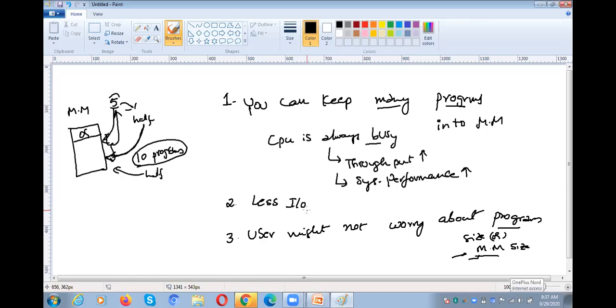So the user thinks like that, but internally what happens? Your entire program is not loaded into the main memory. What is the reason why the entire program is not loaded into the main memory? This is the thing you need to understand.